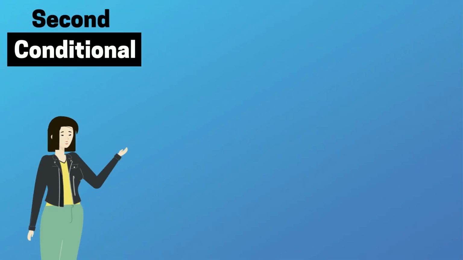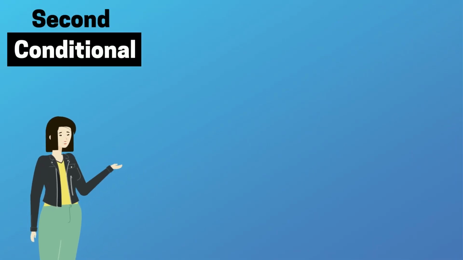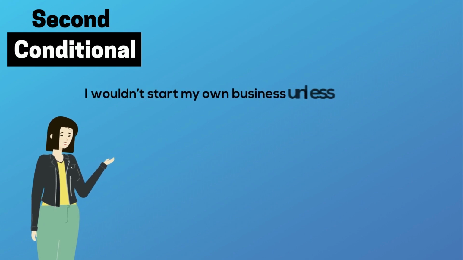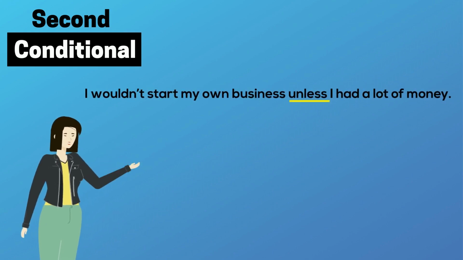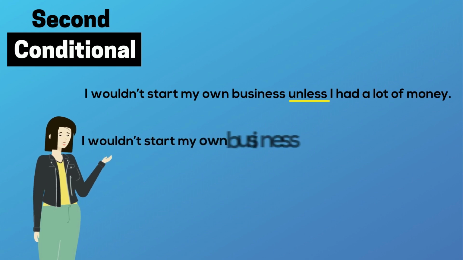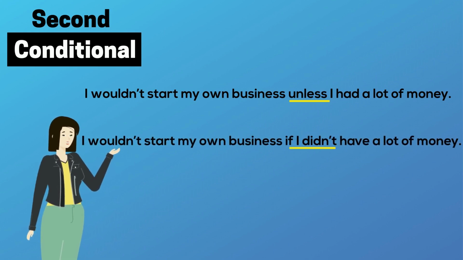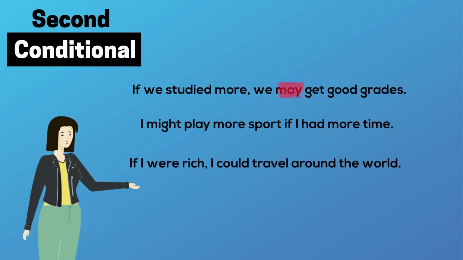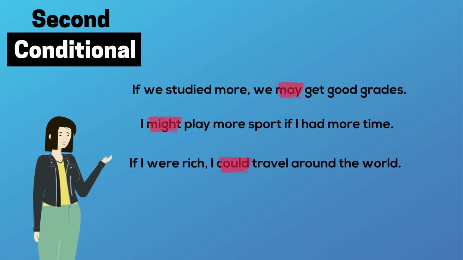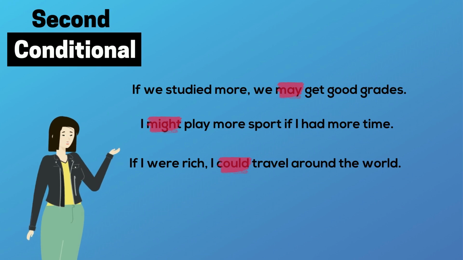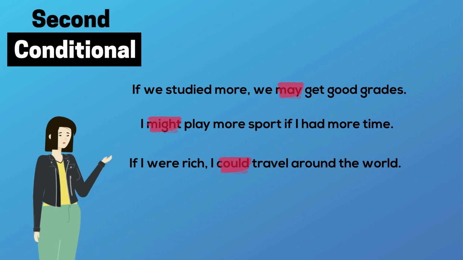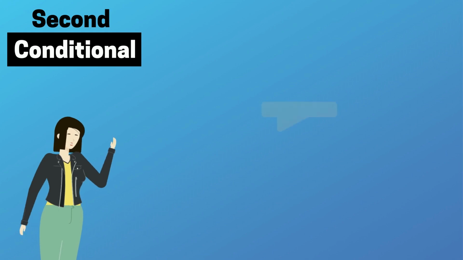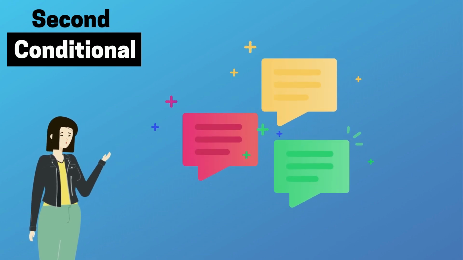We can use unless to mean if not. For example, I wouldn't start my own business unless I had a lot of money, means the same as, I wouldn't start my own business if I didn't have a lot of money. And we can use other modal verbs like may, might, and could, instead of would, to express how certain we are of the result. It is important to remember that when speaking, we often use contractions with would.